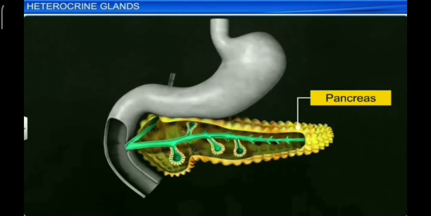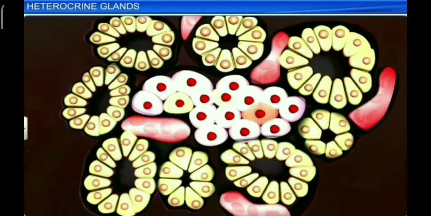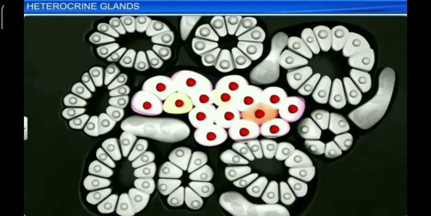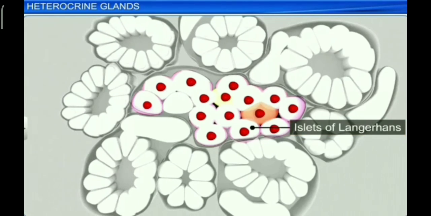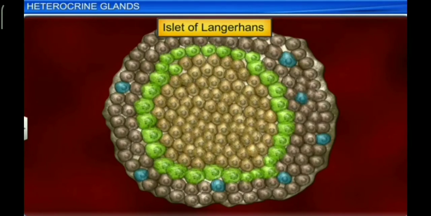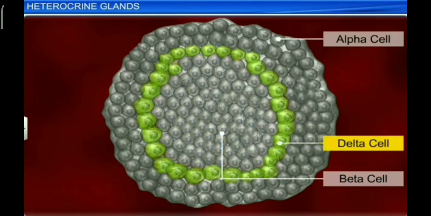Pancreas. It develops from endoderm. It is both exocrine and endocrine. Endocrine cells of pancreas form groups of cells called islets of Langerhans. There are 4 kinds of cells in islets of Langerhans which secrete hormones. These cells are alpha cells, beta cells, delta cells and F cells.